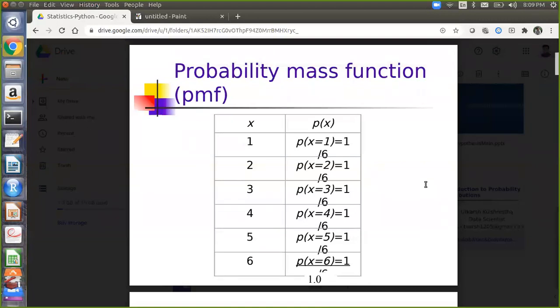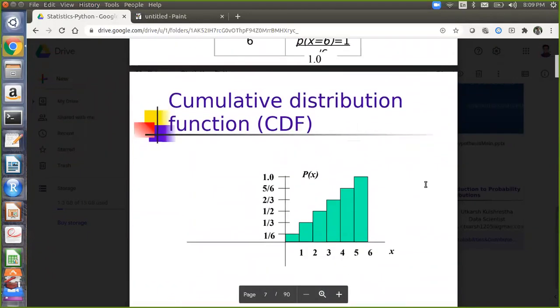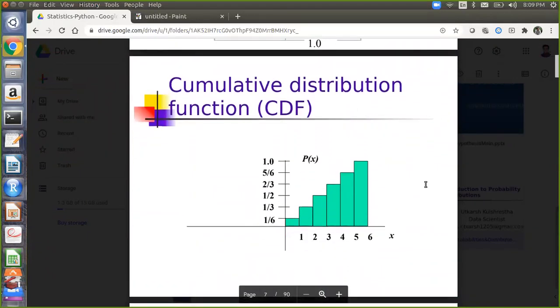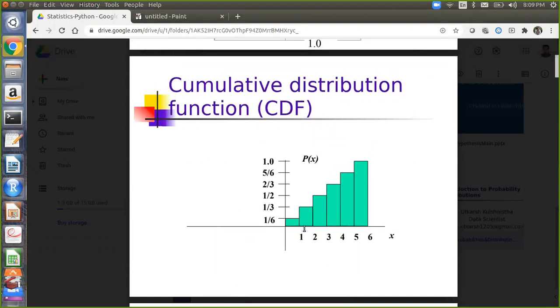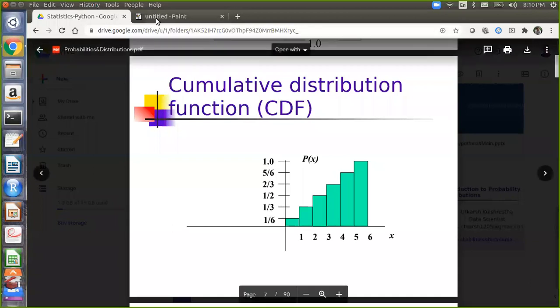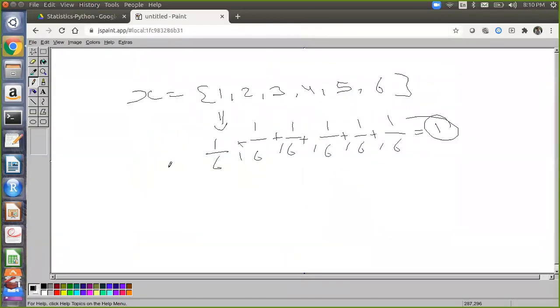Okay. So cumulative frequency distribution. Cumulative is basically when you are adding the previous result into the next one. So 1 by 6 plus 1 by 6 is 1 by 3. 1 by 3 plus 1 by 6 is 1 by 2. 1 by 2 plus 1 by 6 is 2 by 3. 2 by 3 plus 1 by 6 is 5 by 6, and 5 by 6 plus 1 by 6 is 1. So cumulative distribution is when you keep on adding the previous value into the next one.